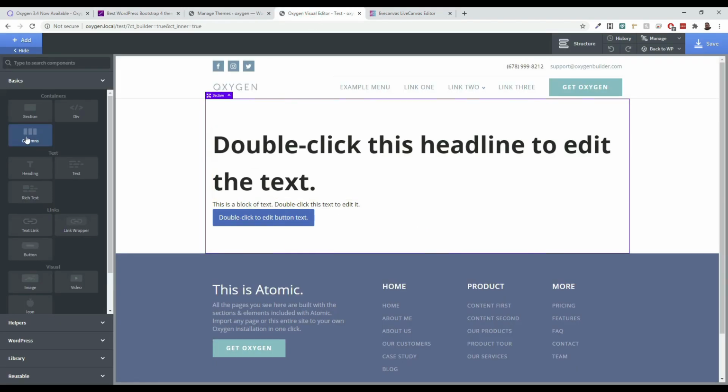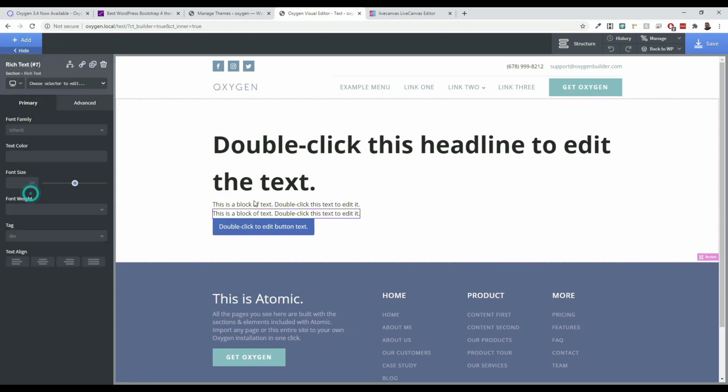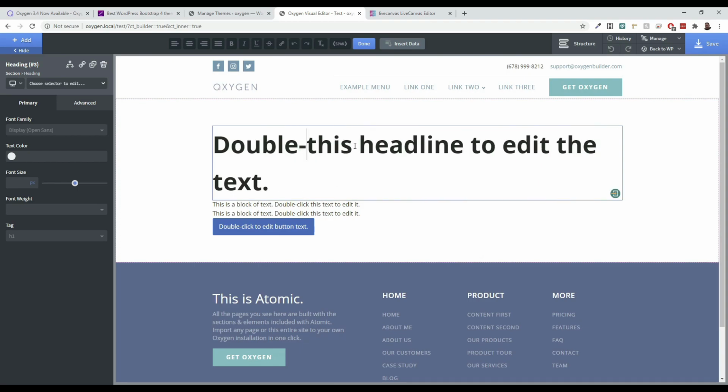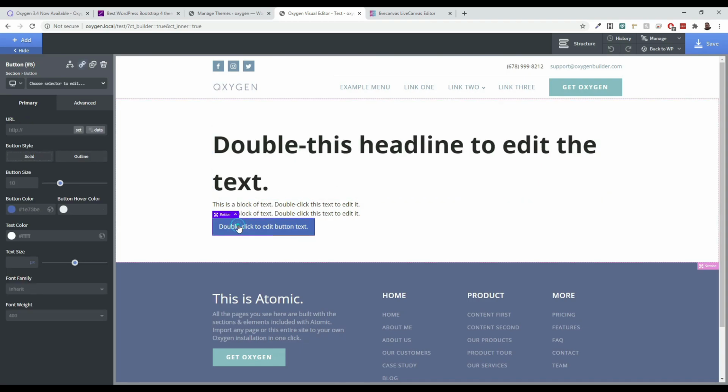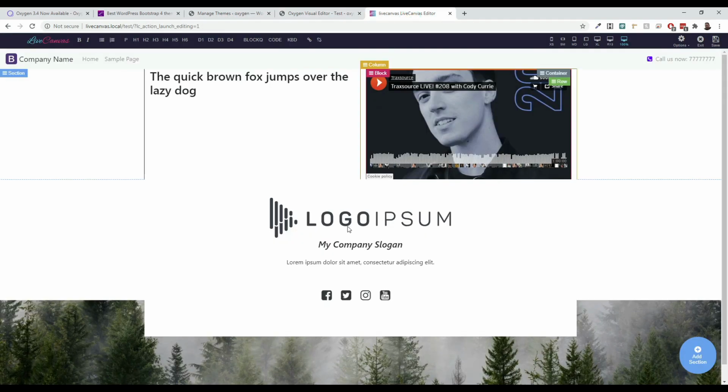Whereas Oxygen has a specific header text, rich text, those types of things that you can go in and edit. So for instance, if we click rich text, you'll see that it's got a different menu where you can go in and edit this more easily. And you can still edit it just the way that you can with the other one. So just by clicking on it, I can go in and edit this. If I click on this, I can edit the text for the button and just call it button. There's so much flexibility with both of these that I don't think that one is better than the other in that case.